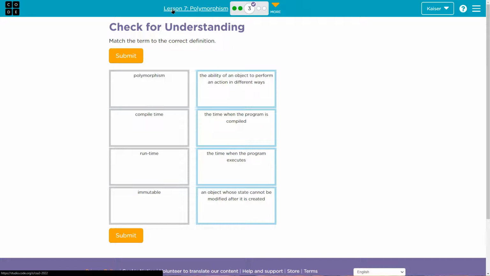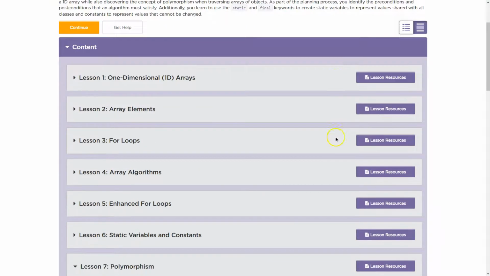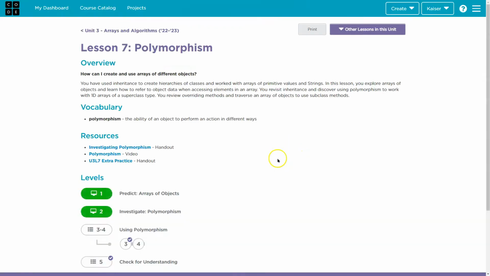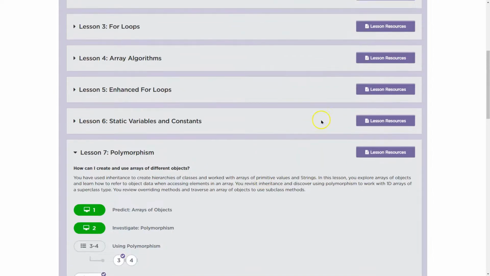There's no reason because we're learning. So they provide us so many resources. Let me go down here and click on my lesson resources. And polymorphism, ability of an object to perform an action in different ways. Check. We got that one.